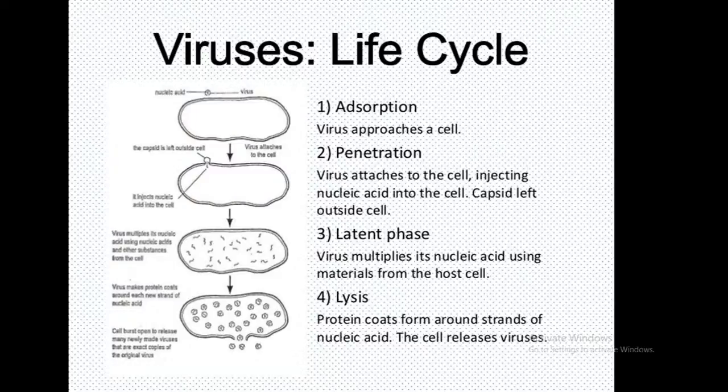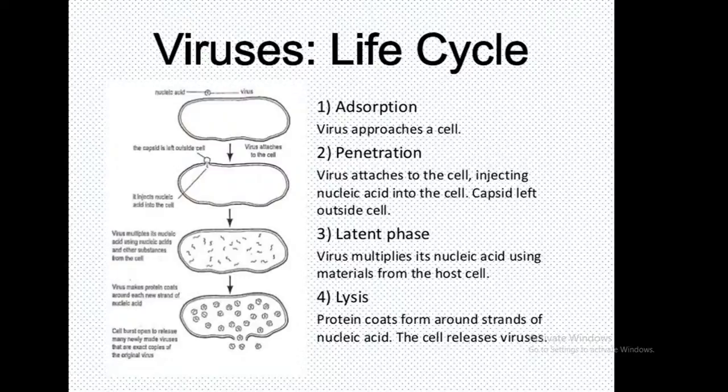The third phase is the latent phase. In that phase the virus multiplies its nucleic acid using materials from the host cell. Viruses already depend on the host cell, so they take help from the host cell and multiply. That phase is known as the latent phase.